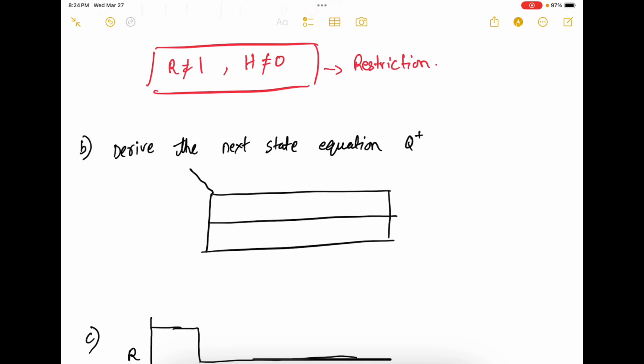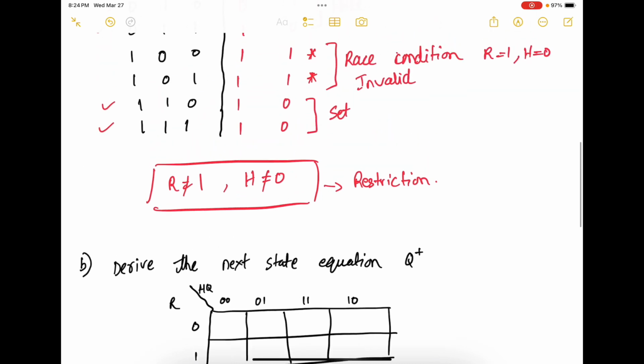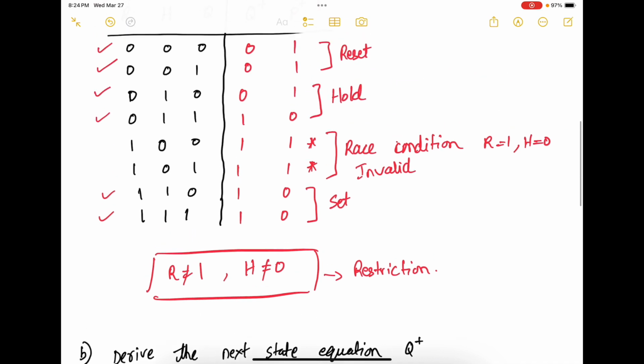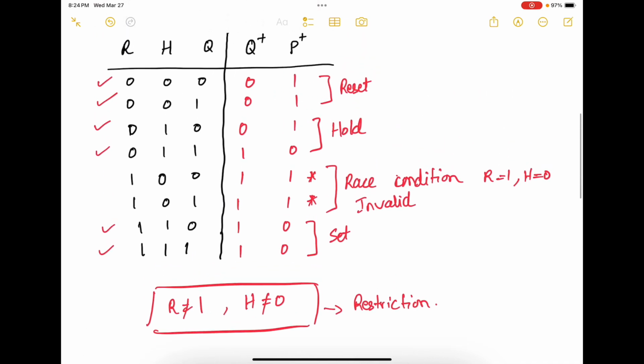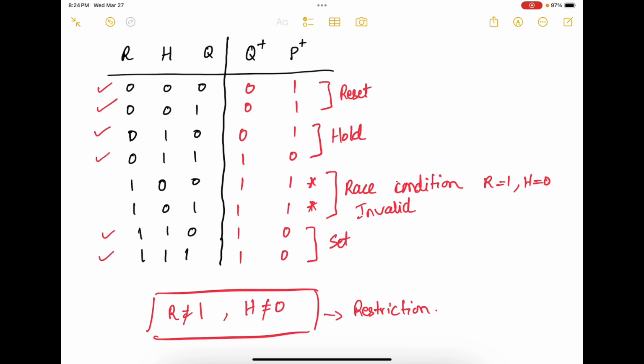three inputs: R, H, Q. R can be 0, 1, HQ can be 0, 0, 0, 1, 1, 1, 1, 0. Let's fill the truth table. So that is going to be, so Q plus is asserted for all the combinations from 0, 1, 1 to 1, 1, 1.